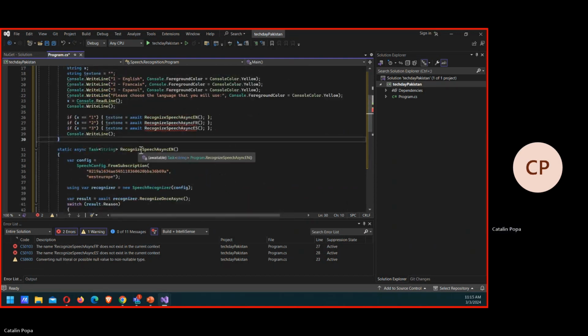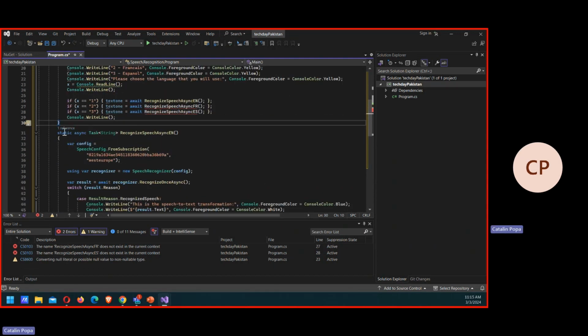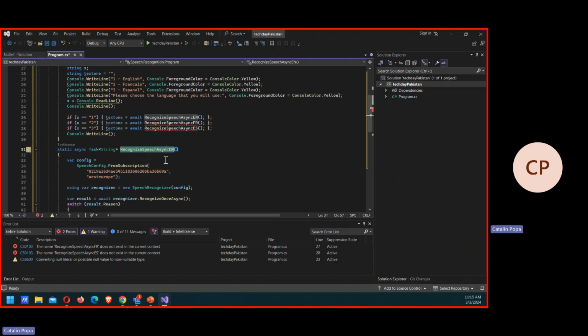right? In which I've defined this function, which is called recognize speech asynchronous English, right? And here in this function, you'll see that first I'm defining a config from the SDK that we just installed 10 minutes ago, right? And I'm gonna define a config which will make use of this speech configuration so that I can actually transform my speech into text, right? The first part of the application.